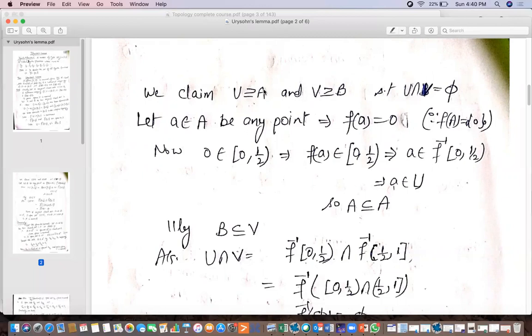To prove this, first of all, we will show that A is contained in U. For that, let a be any element of A.